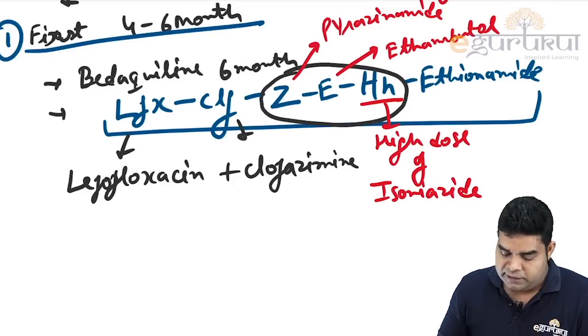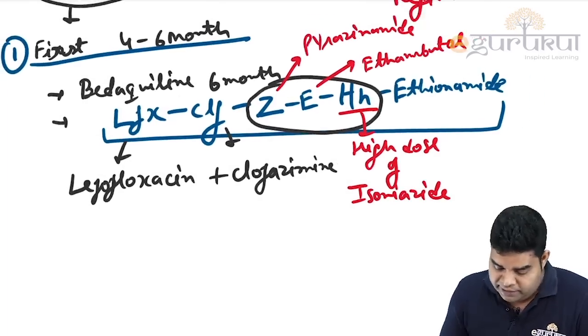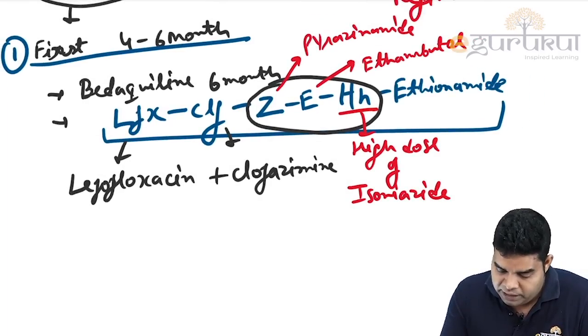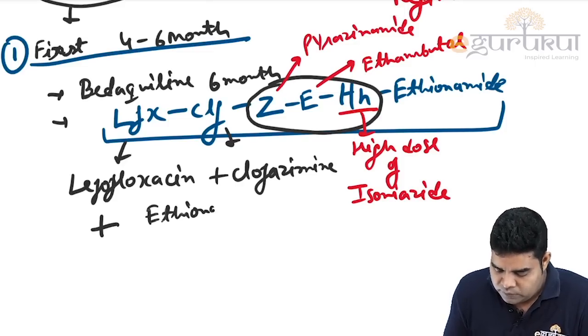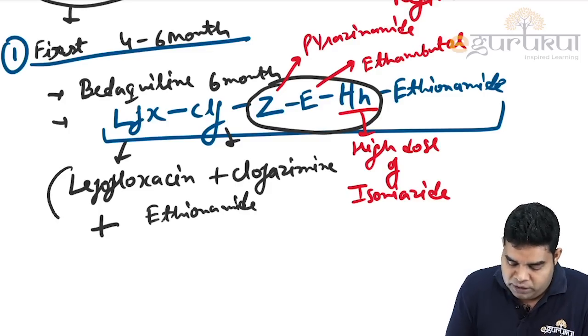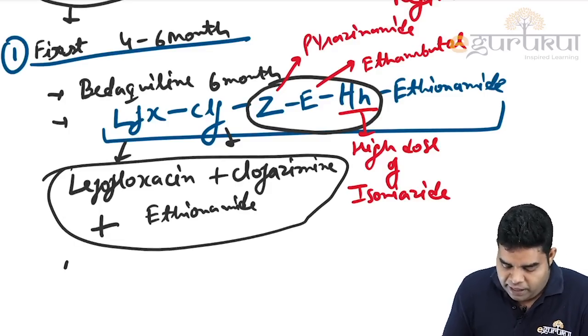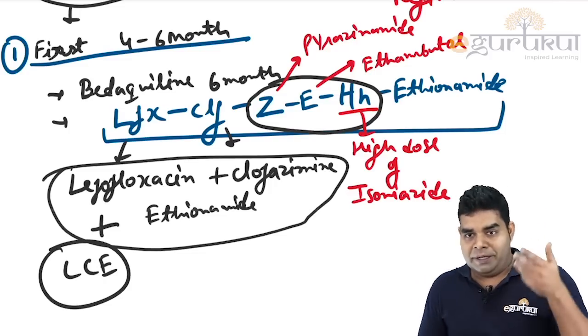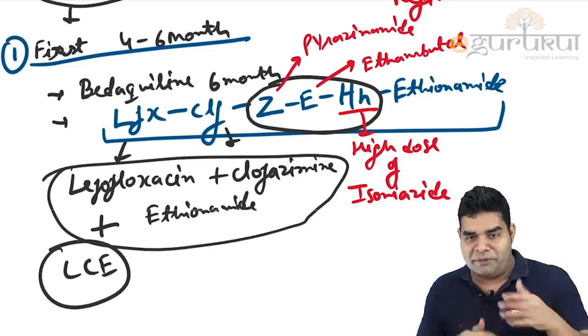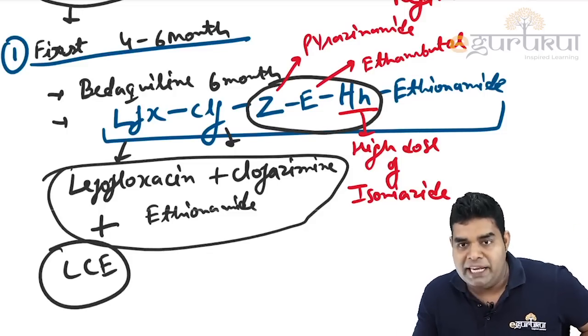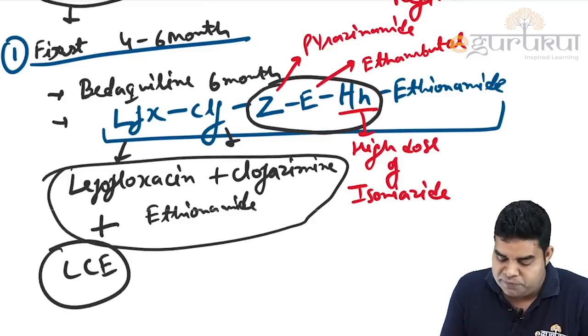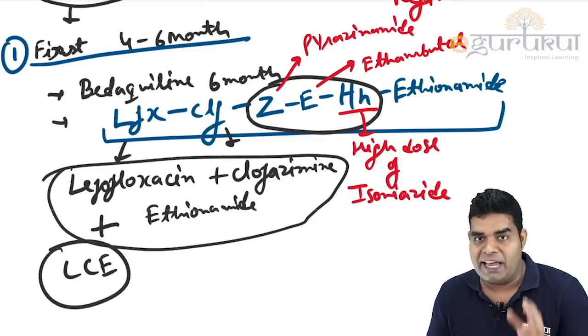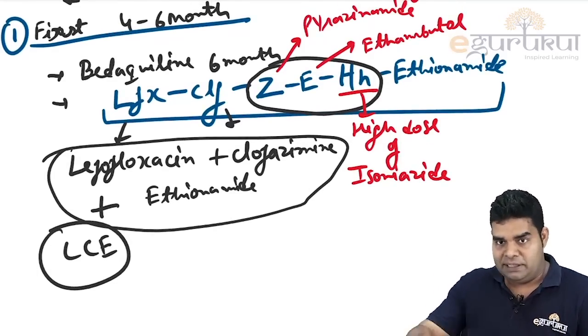So these three are the same. What are the three that are added? Levofloxacin, clofazimine and ethionamide. These three are added. So we can make the mnemonic with these three, LCE. Anything you can make with that, LCE. And the remaining three are the same. So this is for the first 4 to 6 months when we are giving 7 drugs, bedaquiline and these 6 drugs.